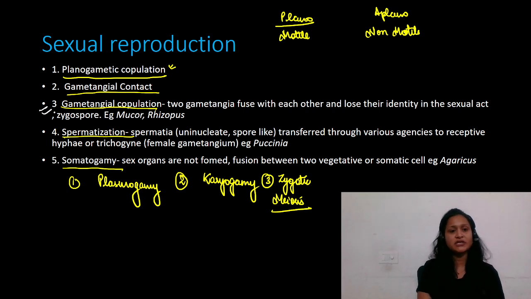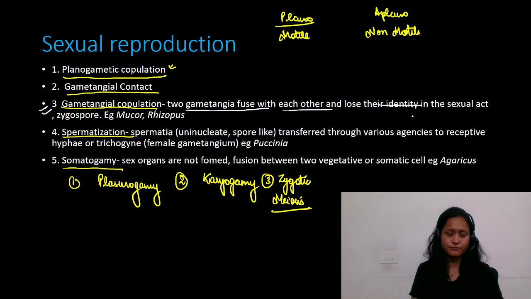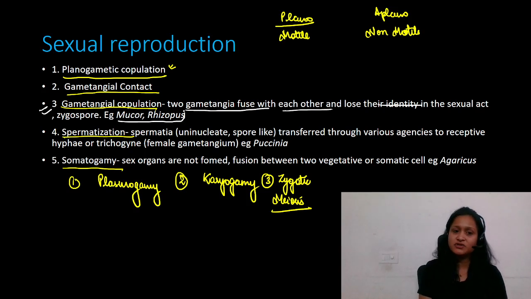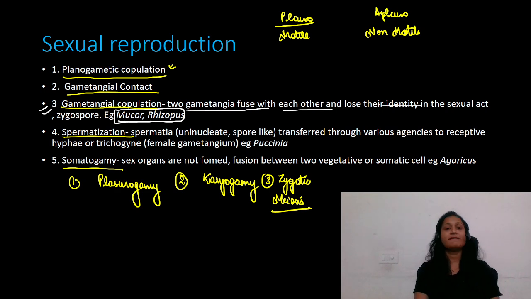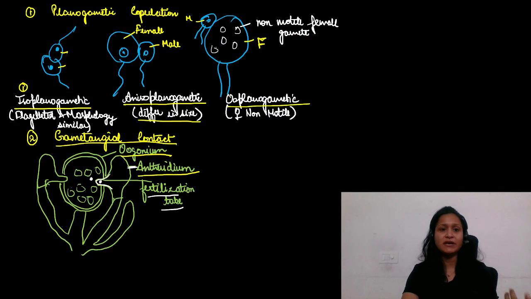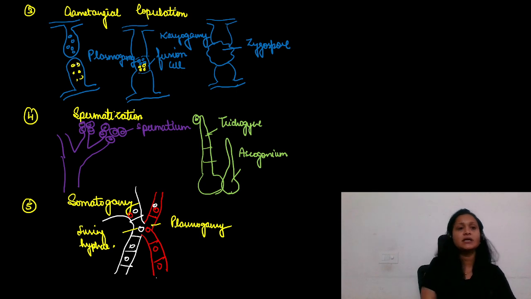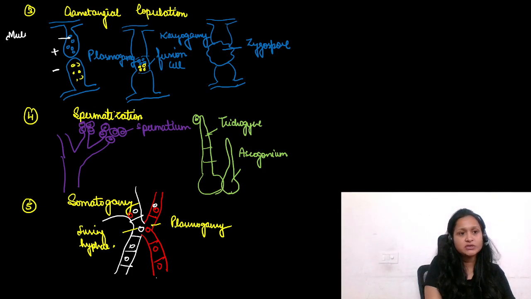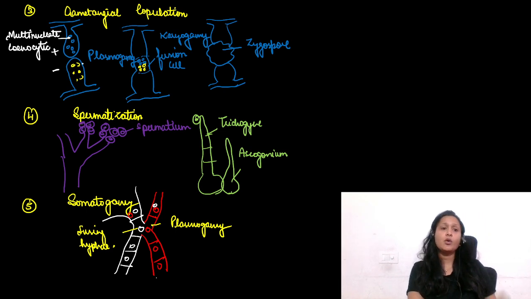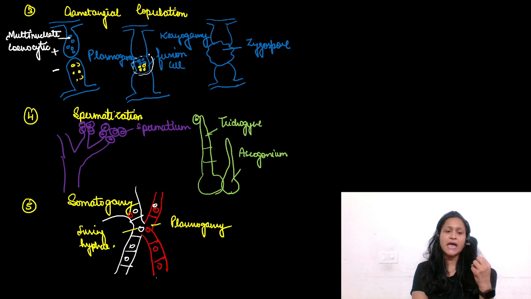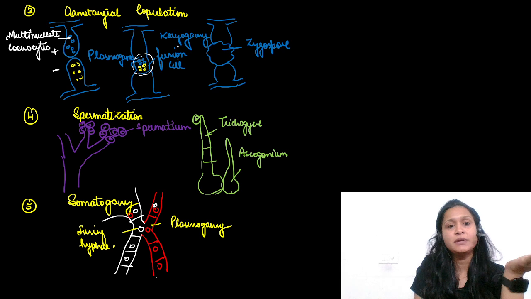Fine. The third one is gametangial copulation, where two gametangia fuse with each other and they lose their identity. This you will see in Mucor and Rhizopus, which are members of Phycomycetes. Remember, Phycomycetes. So there you will see two different strains of hyphae. They come closer, right? Suppose this is plus and this is minus, and you know that here the condition is multinucleate, cenocytic hyphae. Now when they come closer to each other, the cells fuse, and inside the cell, of course after plasmogamy, karyogamy occurs.